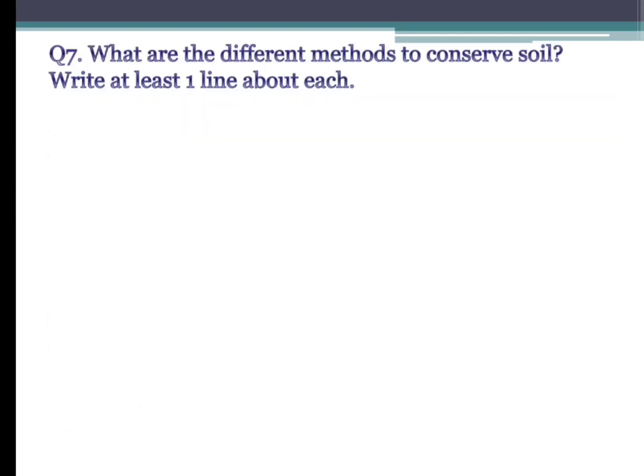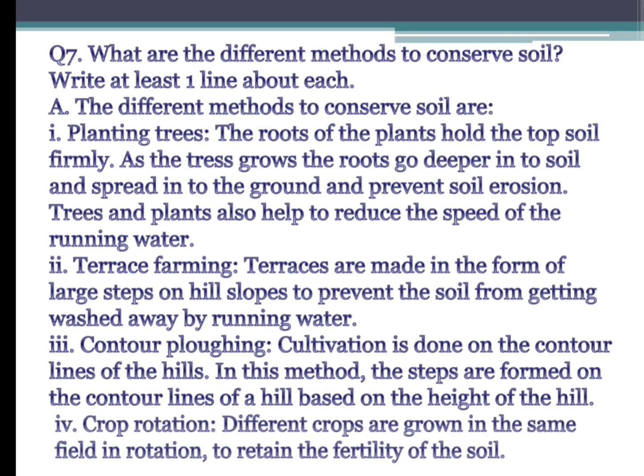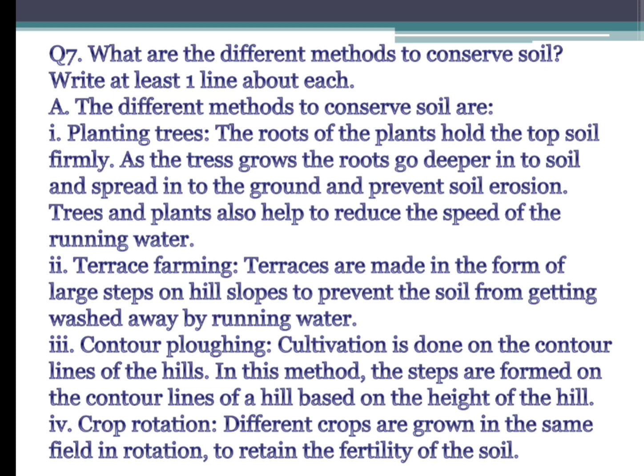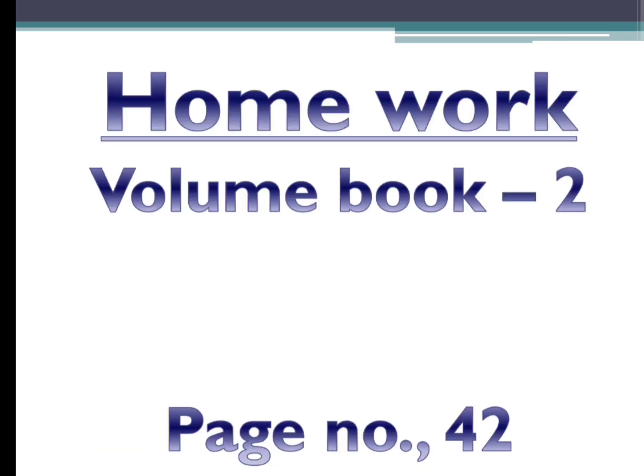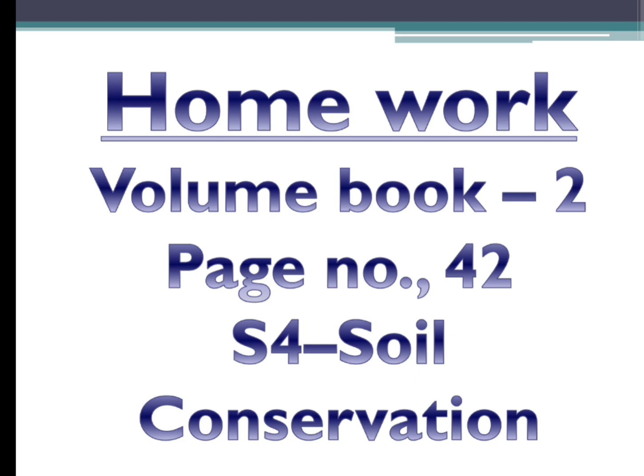Coming to your next question, what are the different methods to conserve soil erosion? To conserve soil, write at least one line about each. You have planting trees, terrace farming, contour plowing, and crop rotation. About these four you need to write one line for each. Write these two answers in your classwork and please learn them, children. Coming to your homework, complete volume book 2, page number 42, S4 soil conservation. With this we have completed our block.